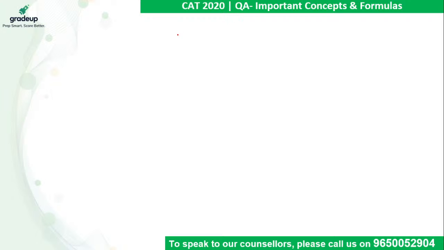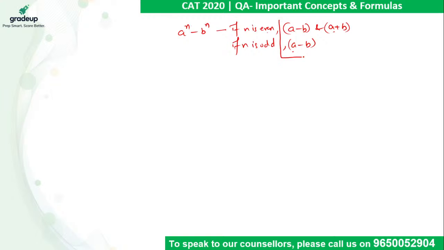Another important part of remainders is a raised to power n minus b raised to power n. If n is even, it is always divisible by a minus b as well as a plus b. If n is odd, it is divisible by a minus b only. If the power is unknown, you cannot differentiate whether it is even or odd, so it is always divisible by a minus b. Please keep that information in mind.